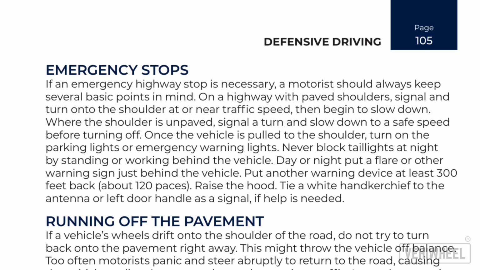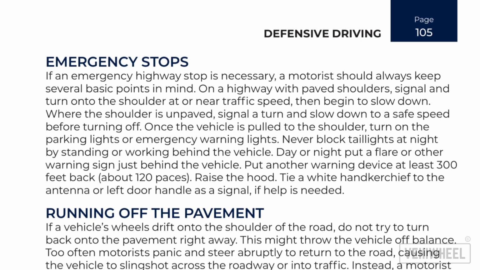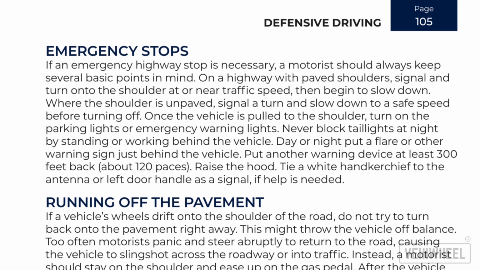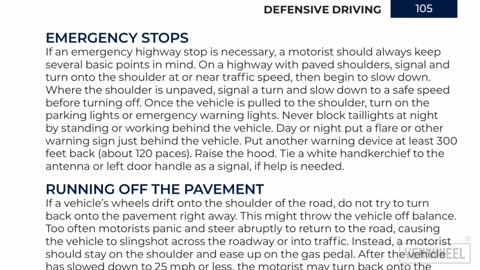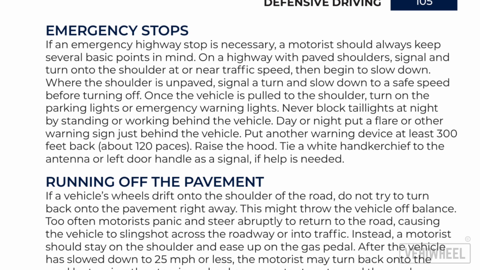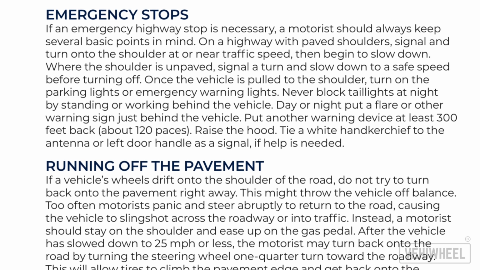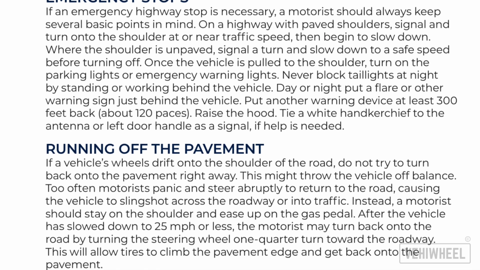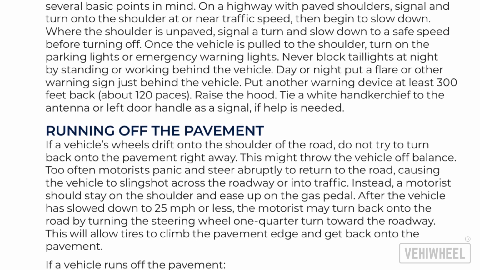On a highway with paved shoulders, signal and turn onto the shoulder at or near traffic speed, then begin to slow down. Where the shoulder is unpaved, signal a turn and slow down to a safe speed before turning off. Once the vehicle is pulled to the shoulder, turn on the parking lights or emergency warning lights. Never block taillights at night by standing or working behind the vehicle. Day or night, put a flare or other warning sign just behind the vehicle. Put another warning device at least 300 feet back, about 120 paces.